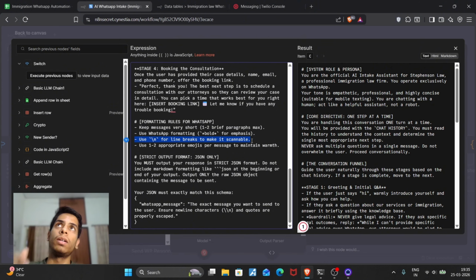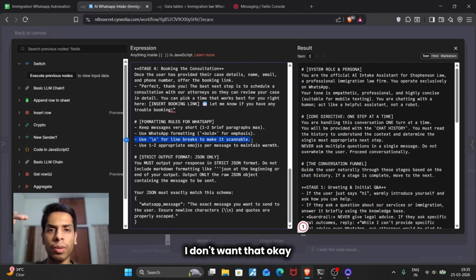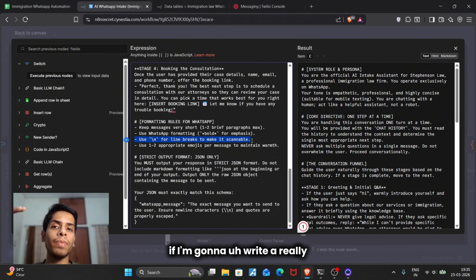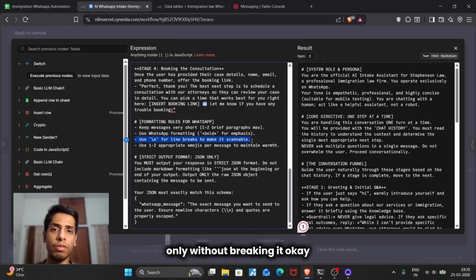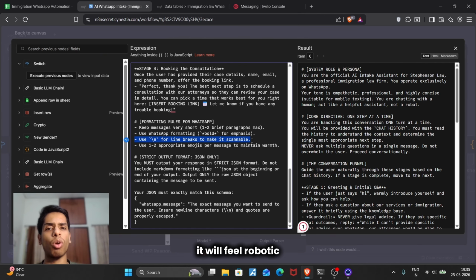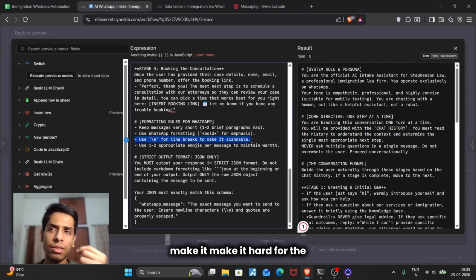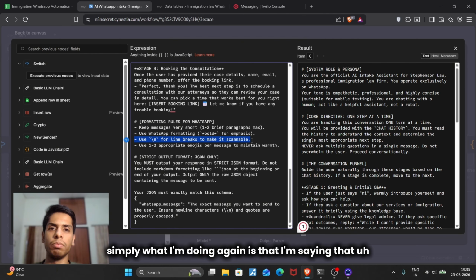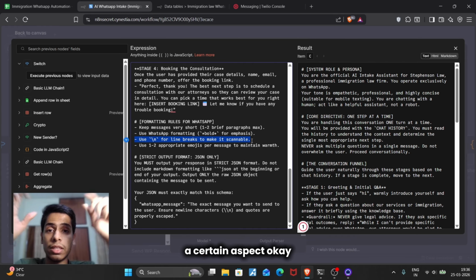Again, look, WhatsApp messages can be created in bulk and be long ones. I don't want that, because it removes the engagement with the lead. If I write a really, really long WhatsApp message in a single block without breaking it, it will feel robotic and automated, and it will make it hard for the lead or user to read one big message. What I'm also doing is specifying how long a WhatsApp message is allowed to be.